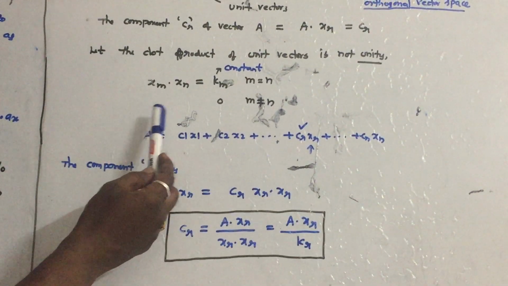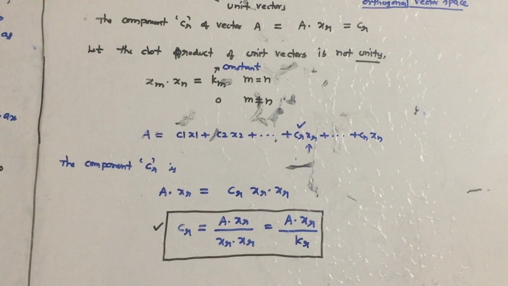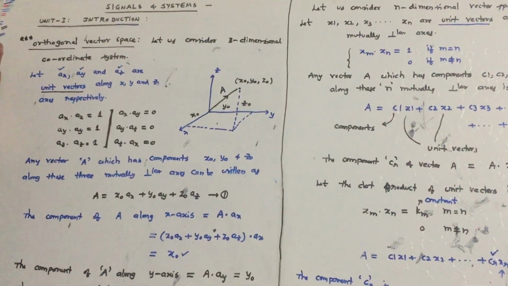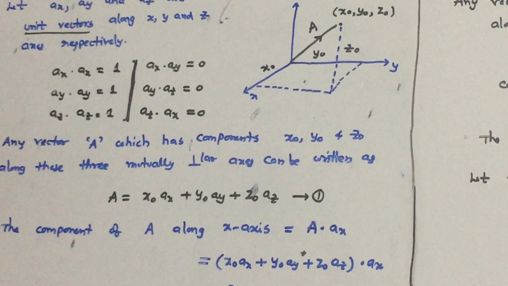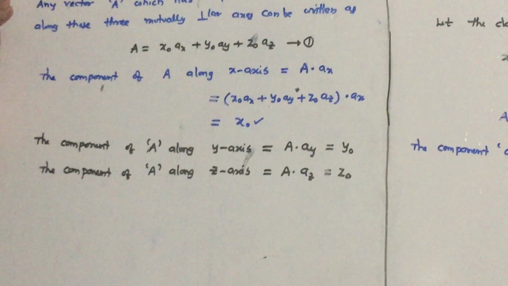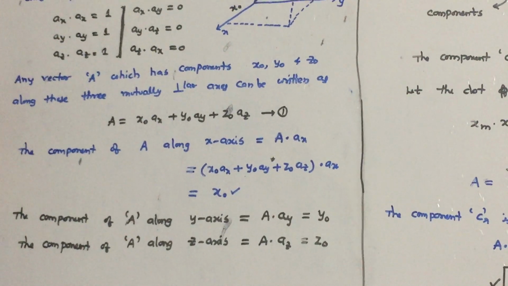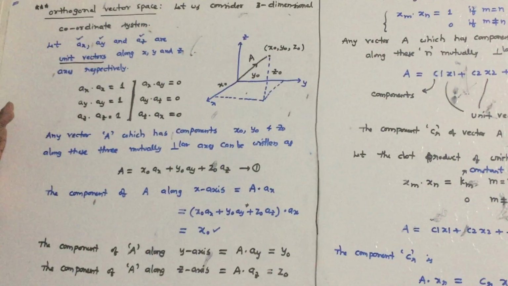What is Cr? A dot Xr by Xr dot Xr. So this is all about orthogonal vector space. First we took a 3-dimensional coordinate system. Later we extended it to the n-dimensional vector space, and we derived the formula for how to find the component. So that is our discussion of the orthogonal vector space. Thank you.